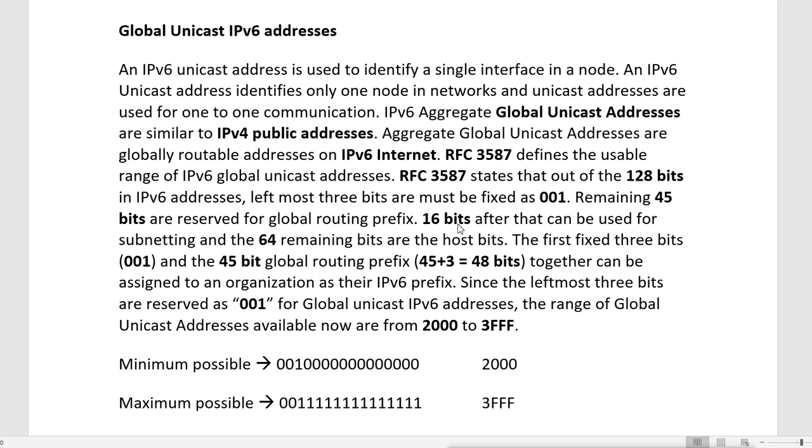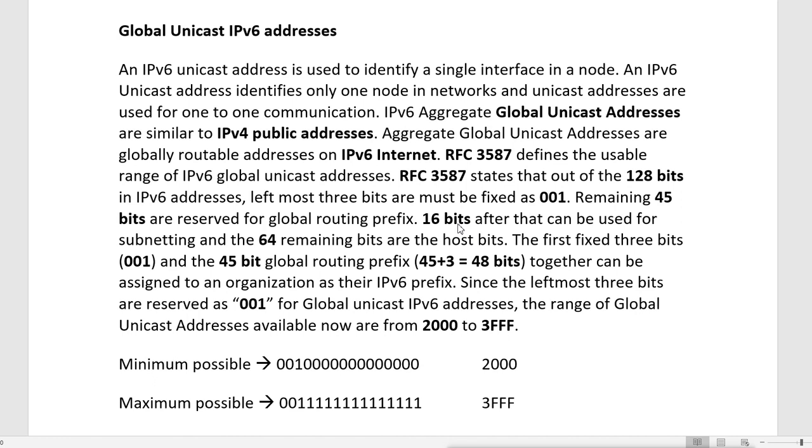Aggregate global unicast addresses are globally routed addresses on IPv6 internet, and this is what RFC 3587 defines, the usable range of IPv6 global unicast addresses. This is request for comment, and this is standard. This defines what is the range of the IPv6 global unicast addresses.